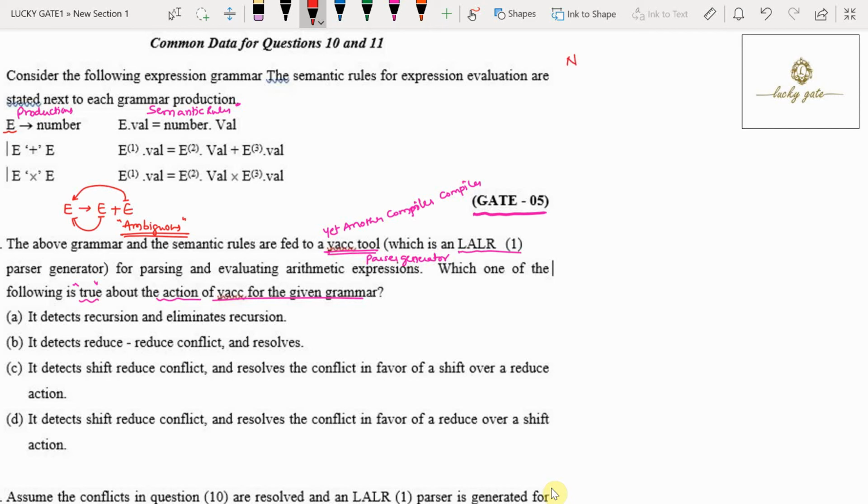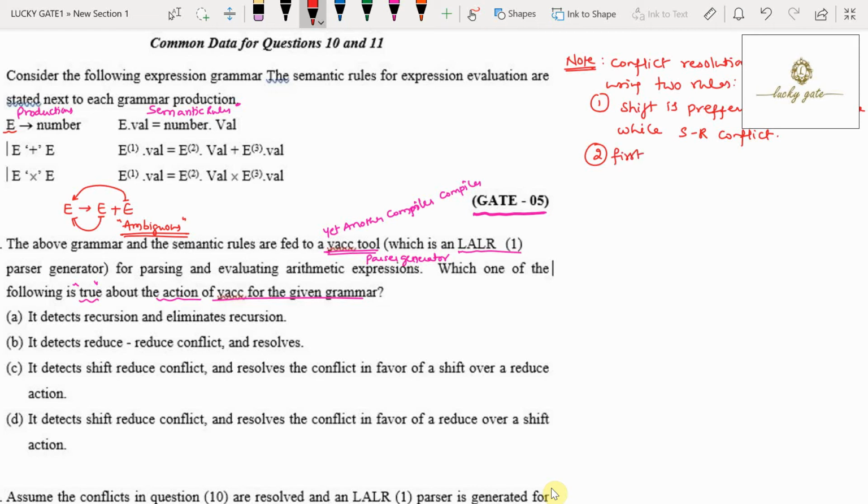Here I will write a note point for you. Conflict resolution is done using two rules. The first rule is shift is preferred over reduce. In the case of a shift reduce conflict, the YACC tool resolves it by preferring shift over reduce.